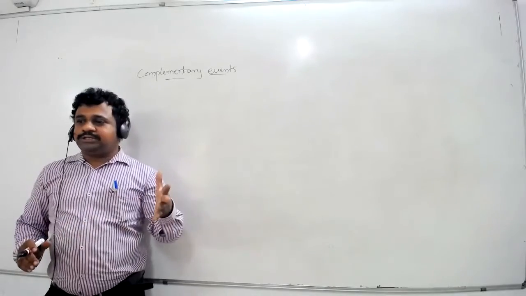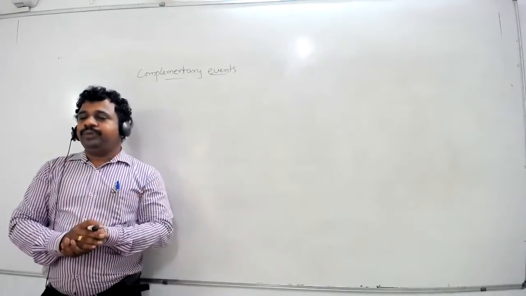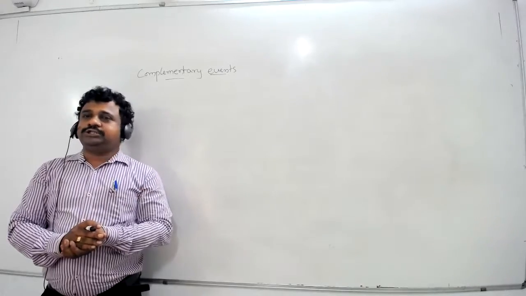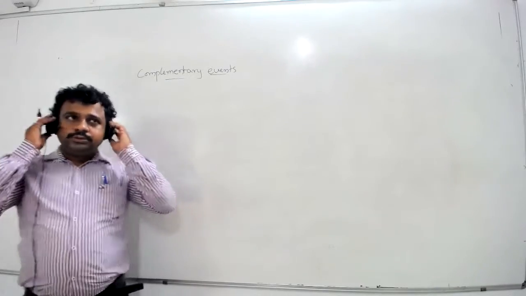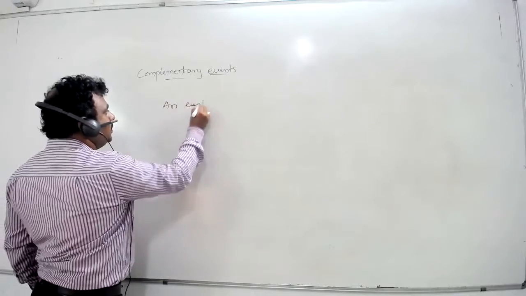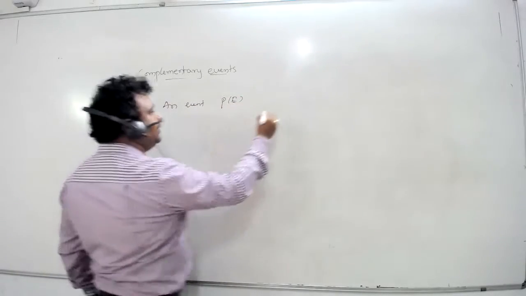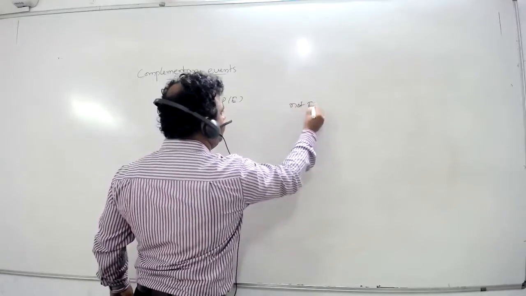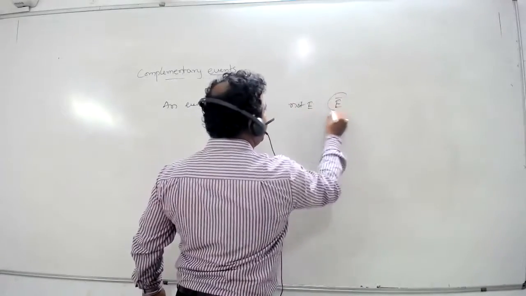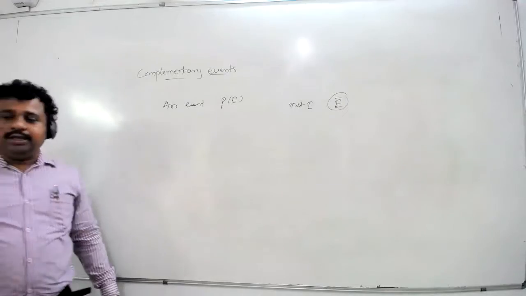If we win a match, loss of match is complementary to winning a match. So for an event E, not E is denoted as E bar.